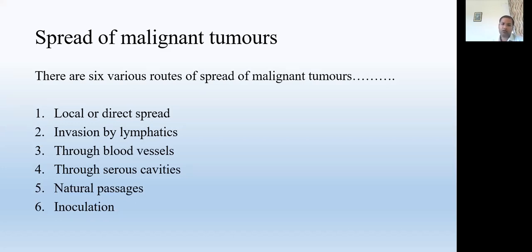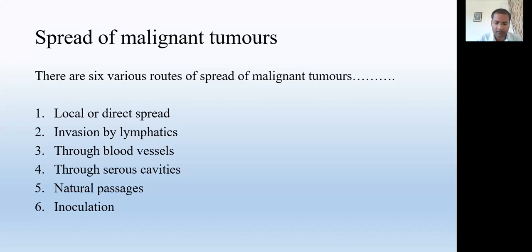Next, through serous cavities. Our body has a few cavities: the pleural cavity, the abdominal cavity, and the pelvic cavity. When a cancer develops in a cavity in a particular organ, after the inflammation it causes exudation there, so the cancer cells travel through the exudations and come freely into that cavity.